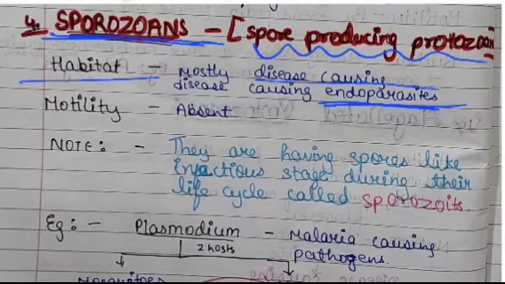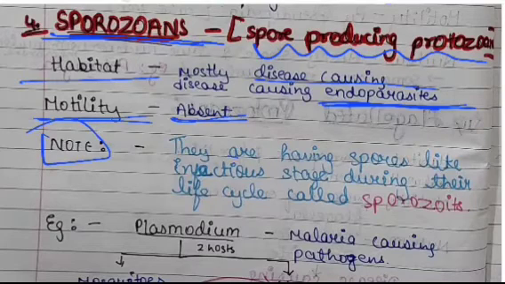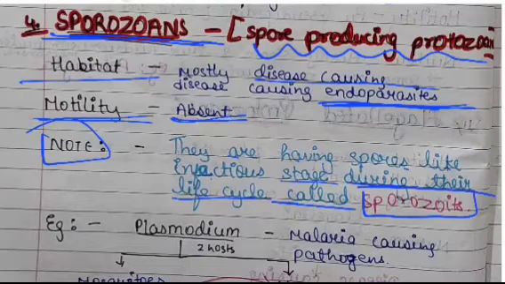If we talk about the motility, then it's absent in these organisms. Important note is given here about the sporozoites, that is, they are having spore like infectious stage during their life cycle called sporozoite. At this stage of their life, they cause harm to the host.